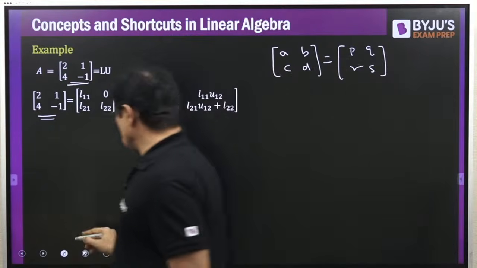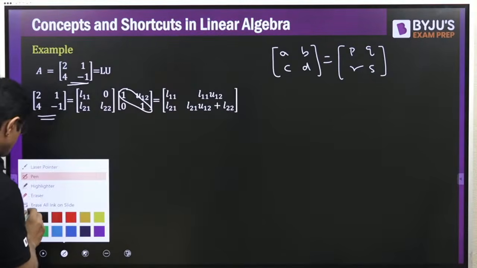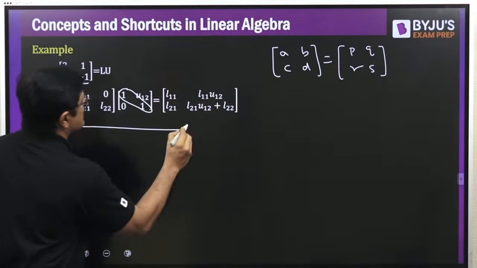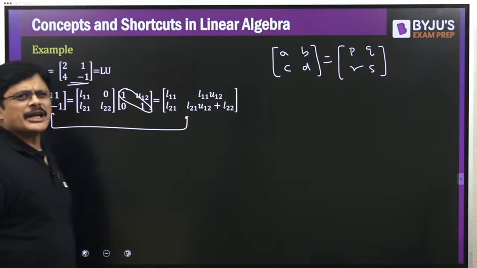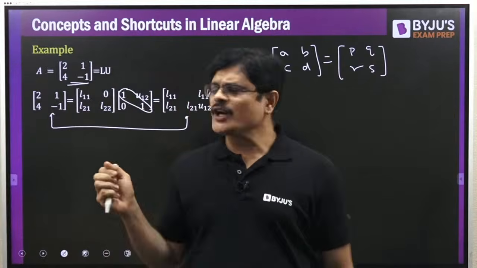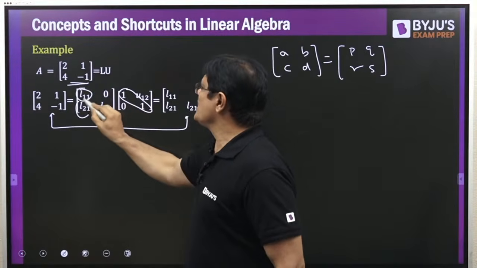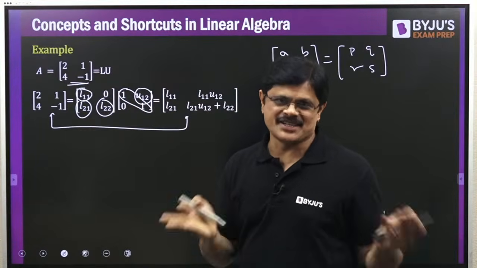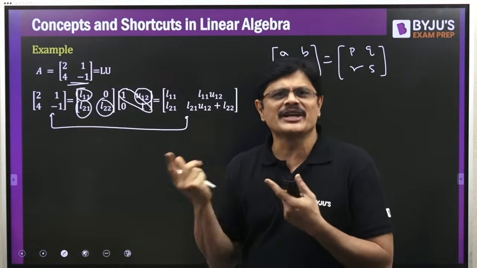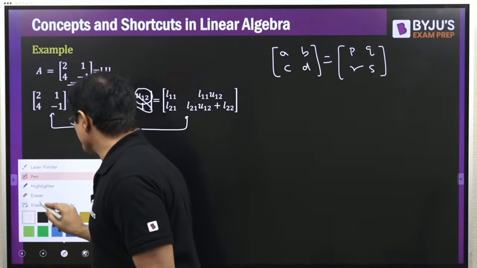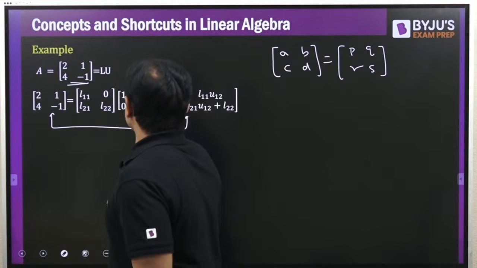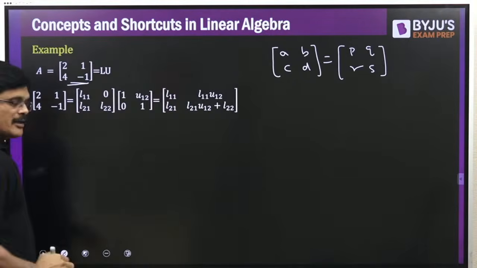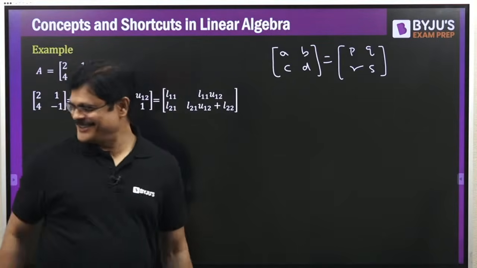So just compare the elements of these two matrices. Then you can easily find the unknowns. What are the unknowns? L11, L21, L22 and U12 you need to find, and you can easily find them, sir, by comparison. Comparison and simplification will give you the answer. That is the actual method, sir, the direct method. So first let me do it by the direct method, then I'll give you the shortcut. Please wait for the shortcut. Okay?